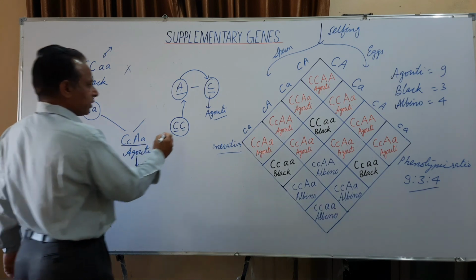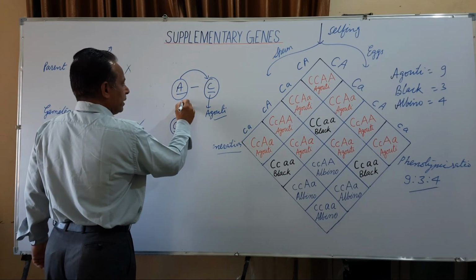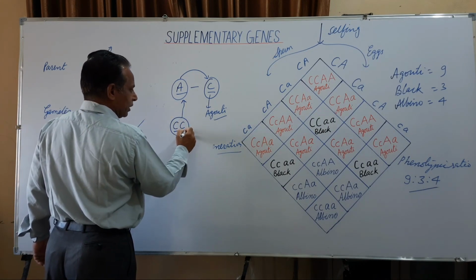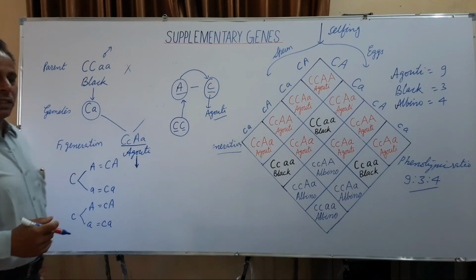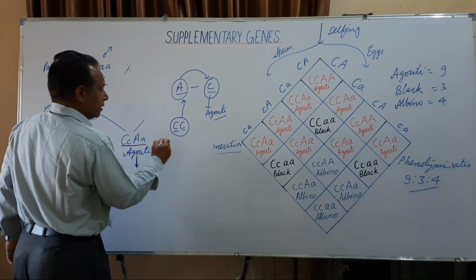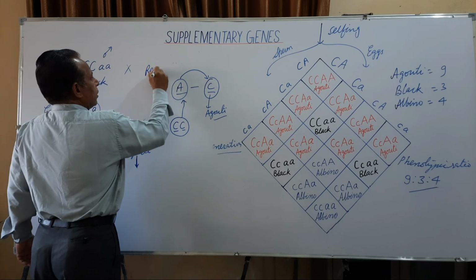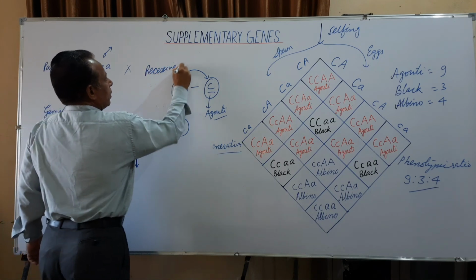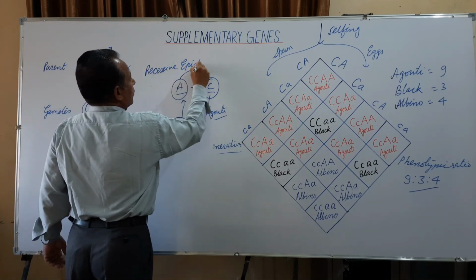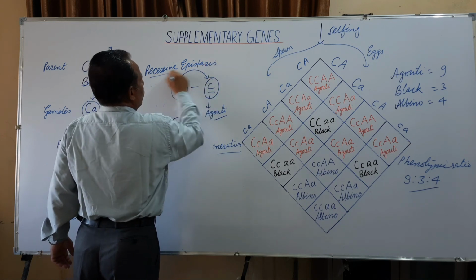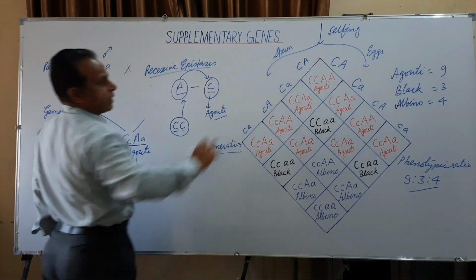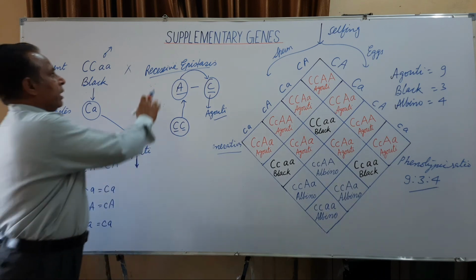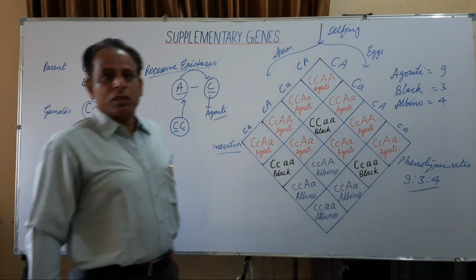Such type of the masking of the dominant gene by the recessive gene in a non-allelic gene interaction is known as recessive epistasis. So, the supplementary gene interaction is also an example of recessive epistasis.